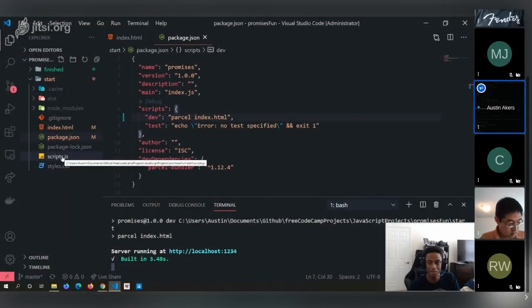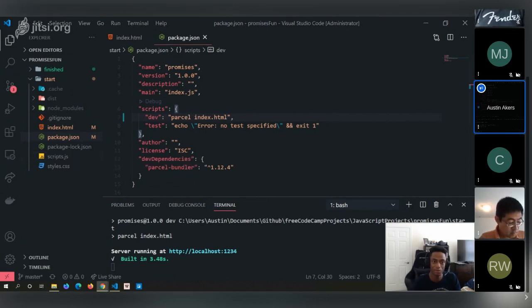Before we get into this, just to get a better representation of what promises are, we're going to be using something called fetch. Now, is anyone here familiar with the fetch API? Yeah. Okay, awesome.